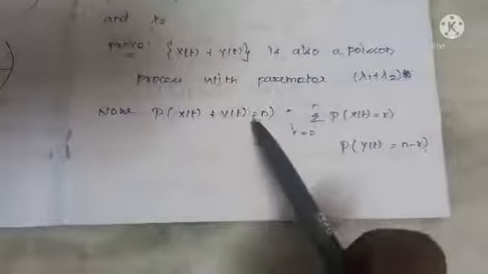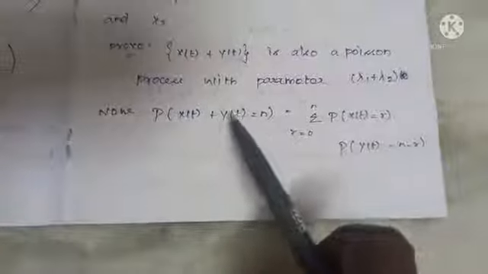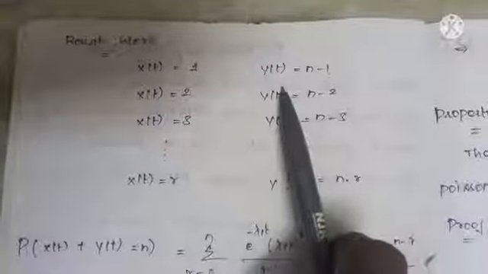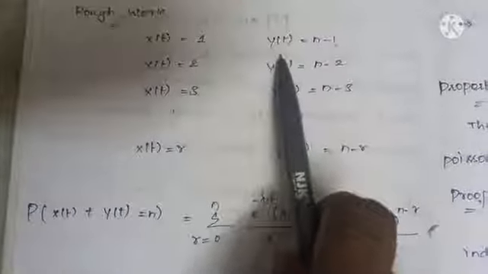Meaning, there are n occurrences in the interval 0, t when the two are added. Here the two are added in the interval 0, t. Listen here, you can come to know how I have written this. Let us take X(t), Y(t). Then the sum of occurrences is n, the total number of occurrences is n.